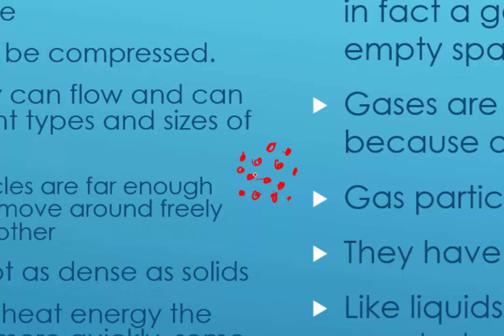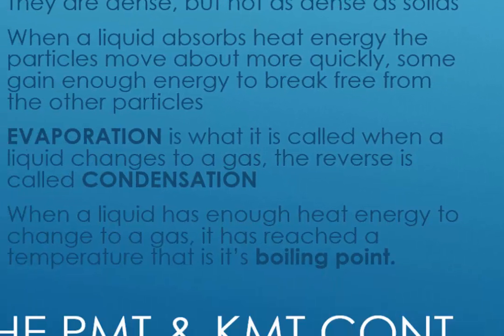So when a liquid absorbs heat energy, the particles move about even more quickly. Some of them gain enough energy to break free from the other particles. So it may shoot out this way or this way, at which point it starts to evaporate and turns into a gas. When they cool down or lose energy and come back down into liquid form, that's called condensation. So when the liquid has enough heat energy to change to a gas and it's reached the temperature, that's its boiling point, which we've mentioned before.